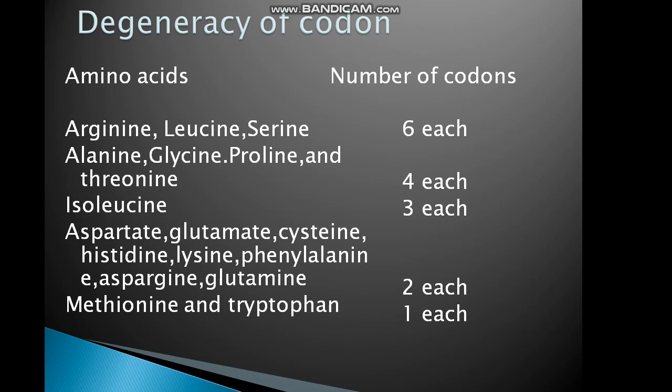Amino acid and number of codons. For which amino acid, what is the number of codons? Arginine, leucine, serine have 6 each. Alanine, glycine, proline and threonine 4 each. Isoleucine 3. Aspartate, glutamate, cysteine, histidine, lysine, phenylalanine, asparagine, glutamine 2 each. Methionine and tryptophan 1 each.